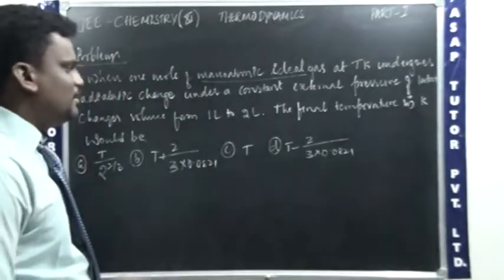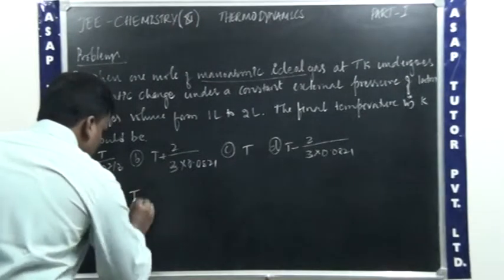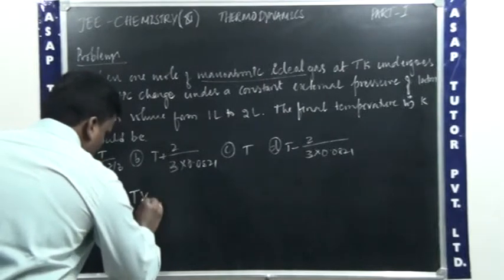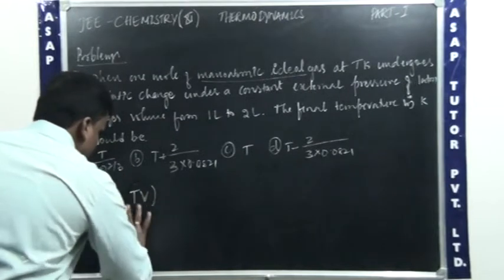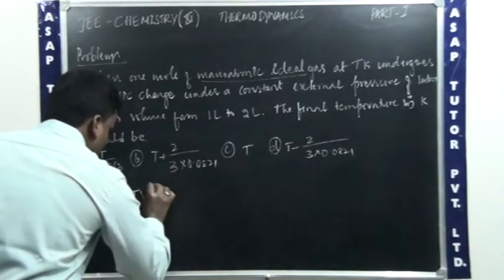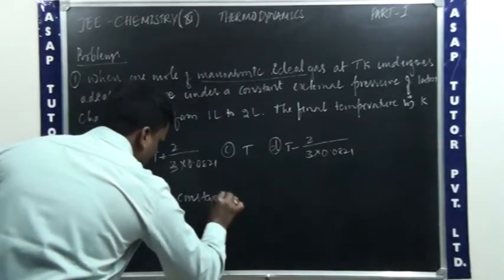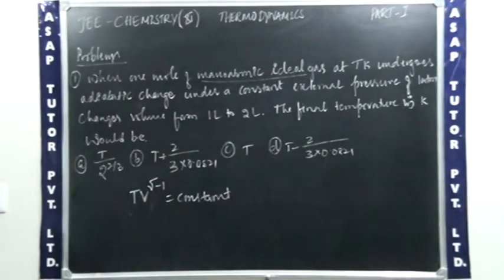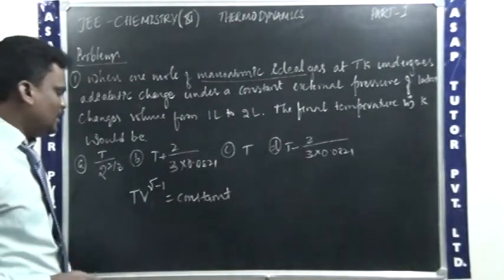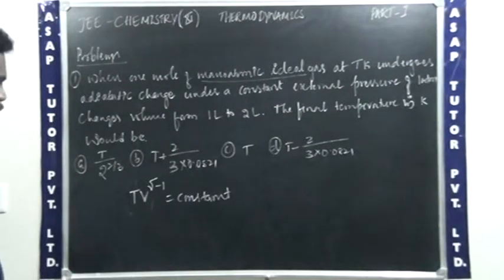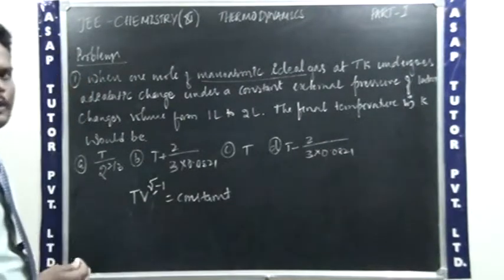To find the final temperature, we need to use the formula T into V to the power of gamma minus 1 is equal to constant. So this you can write as T is equal to 1 divided by V to the power of gamma minus 1. Here gamma we don't know. How do we find gamma?